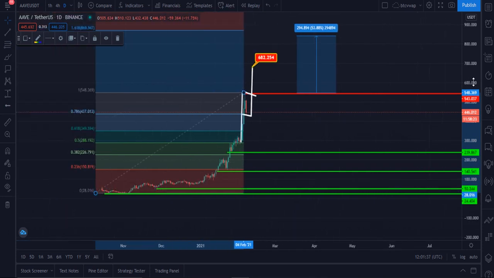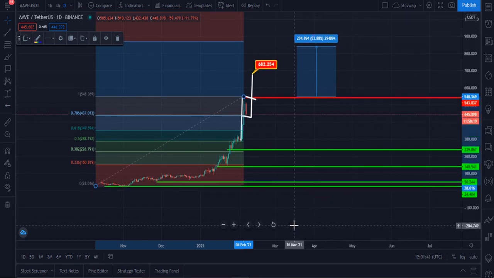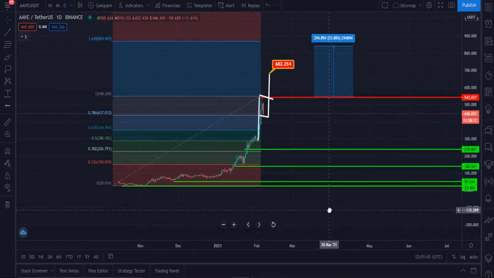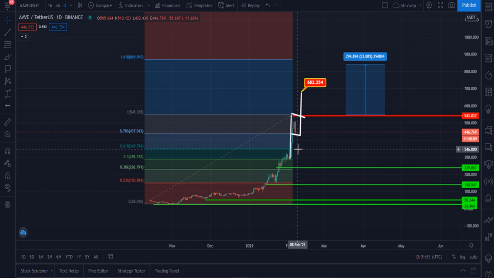The main question is, is it a safe time to buy or hold the Aave token right now? I think we have to wait. Maybe Aave's price will come down to the $340 level, and maybe it will go down to the $290 level. This will be a good chance if we buy there.